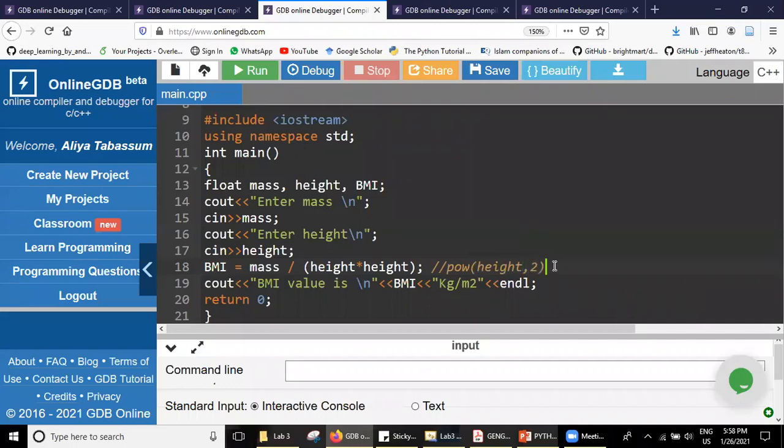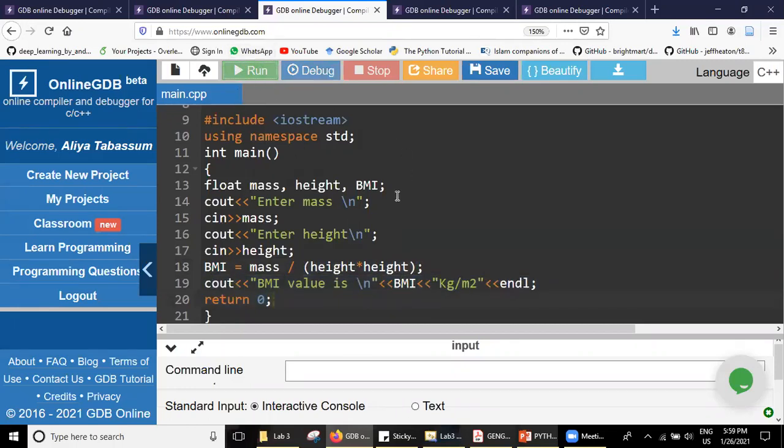This is the syntax of the already defined function power. I'll explain about this later in future. Now do not get confused with this. We'll just go by height multiplied by height, and print the value we get on the console.